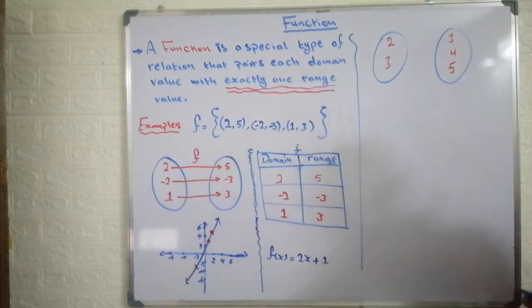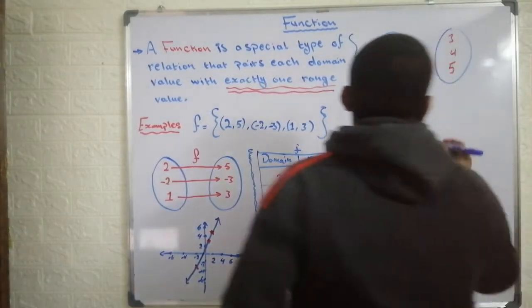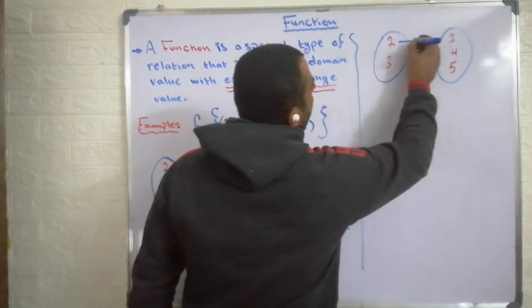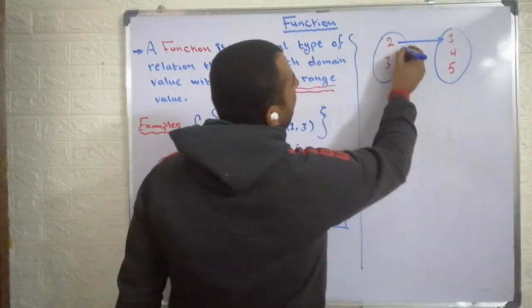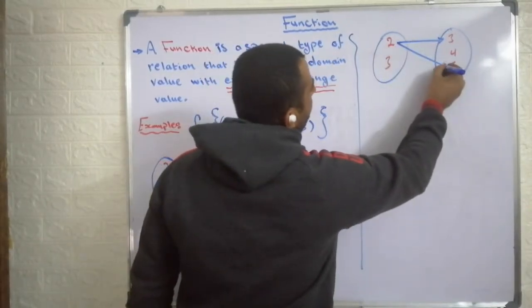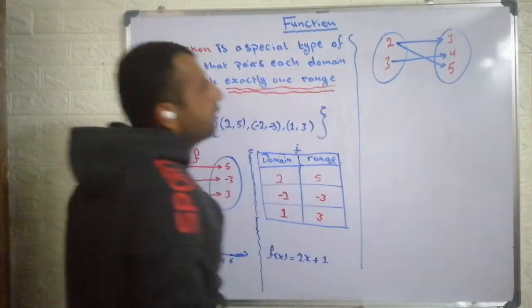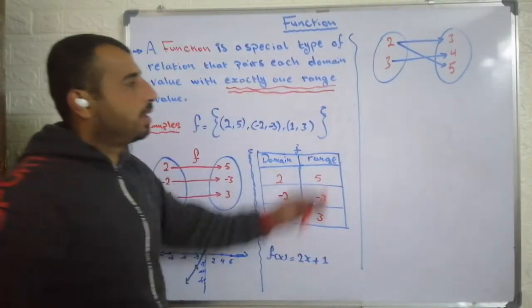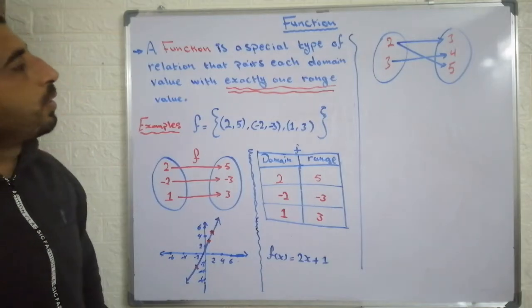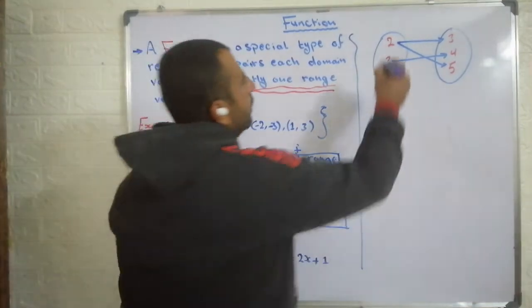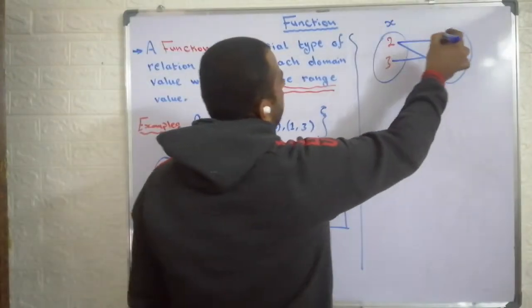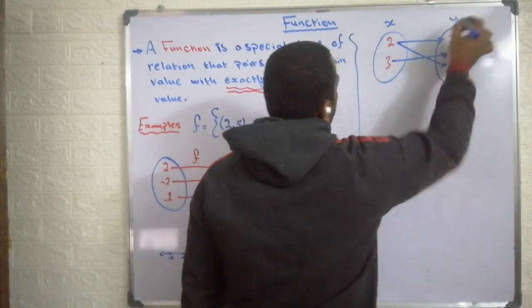So if I draw an arrow from 2 to 3, and from 2 to 5, another arrow from 3 to 4, this is a relation represented by the mapping method. So this is the domain, which is x, this is the range, which is y.